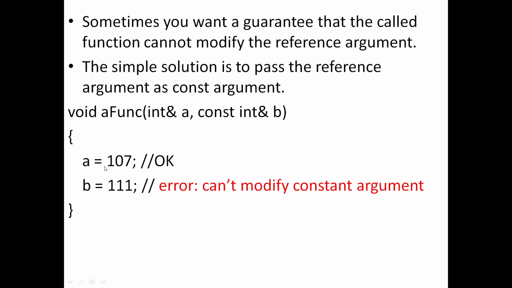You can modify a since it is a normal variable, but you can't modify b because it is declared as a constant argument. So constant arguments cannot be modified by the called functions. That's a point.